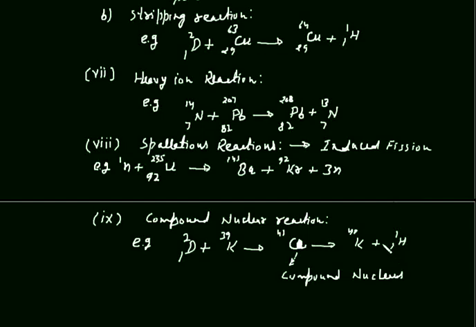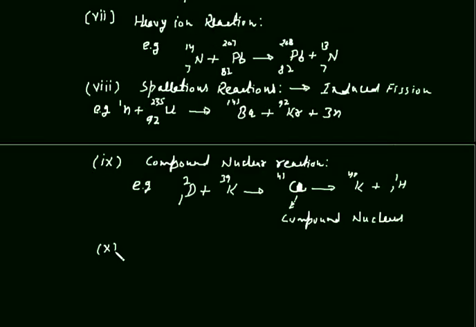This is the direct reaction. No intermediate stage is formed here. In compound nuclear reaction an intermediate stage is formed, and then this intermediate stage is broken into product nuclei and outgoing particle.